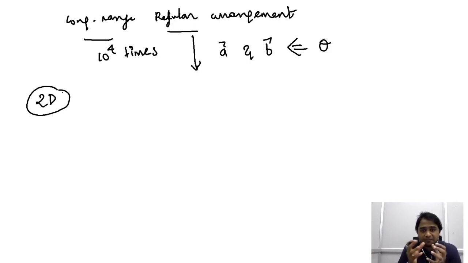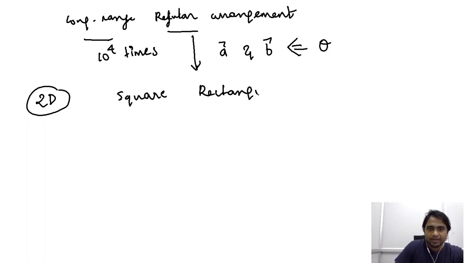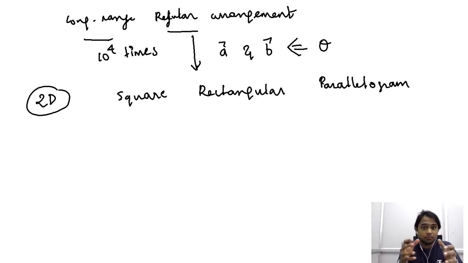These 5 different lattice planes, along with the lattice points that we arrived at, can be referred to as square lattice, rectangular lattice, parallelogram. So these are lattice planes. We have so far restricted ourselves to a two-dimensional setup. Therefore we have square, rectangular and parallelogram.